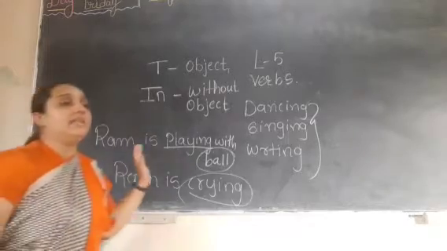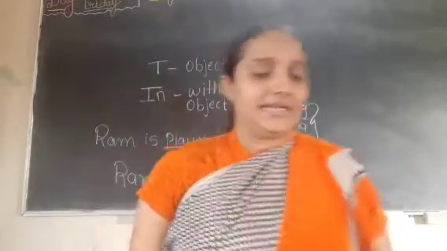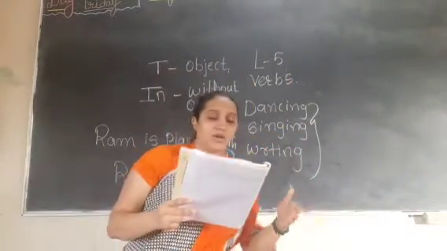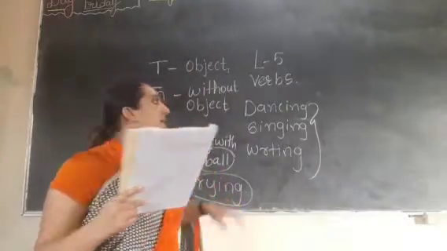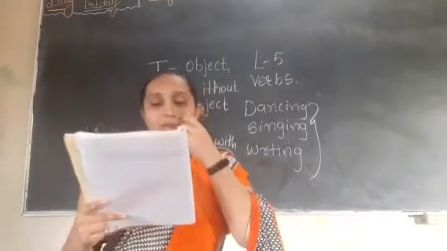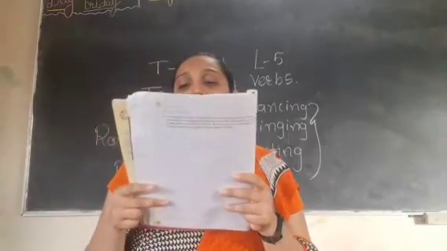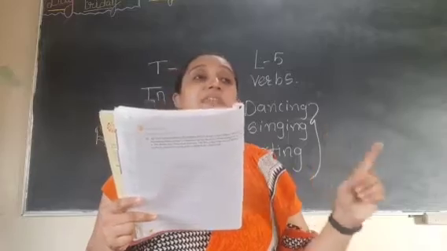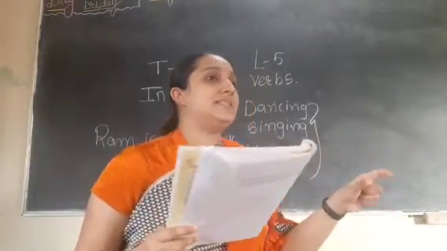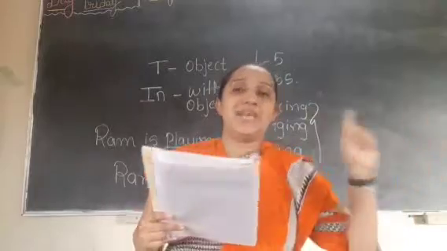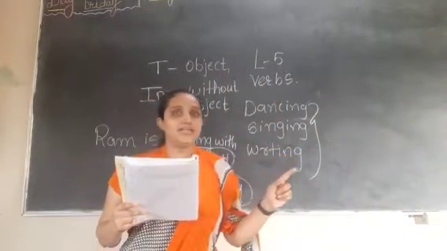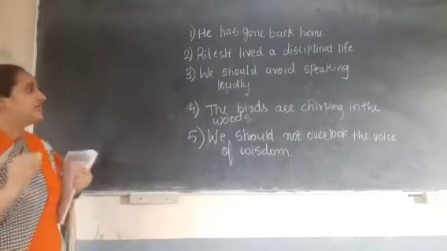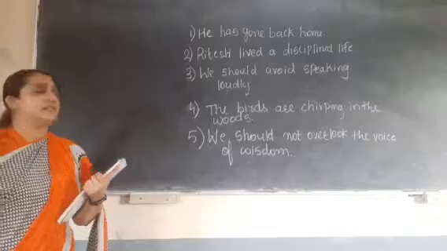Now there is one small exercise related to transitive verb and intransitive verb. We can easily solve it because it's very simple. Question number A: underline the verbs in these sentences. State whether they are transitive or intransitive. Circle the object of the verb if it is transitive. Okay, students, clear? Now we will start with the questions.